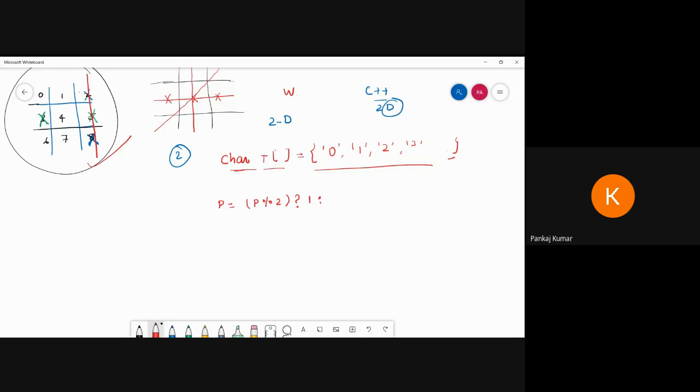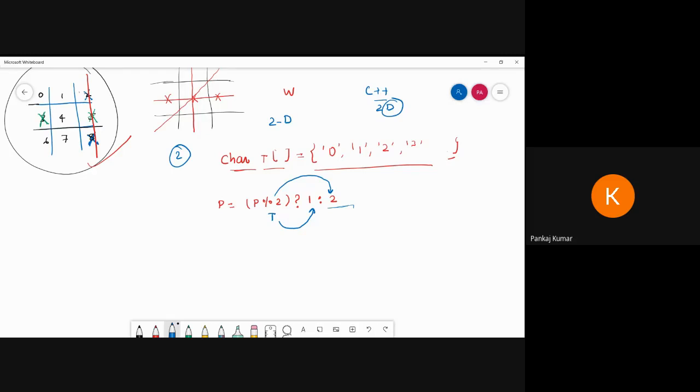Suppose this is true, then it follows the first player's chance. If it is false, then the chance goes to the second player. So we can create this logic: player modulo 2, if you get 1 then this one, if not then this one. True for 1 and false for 2.